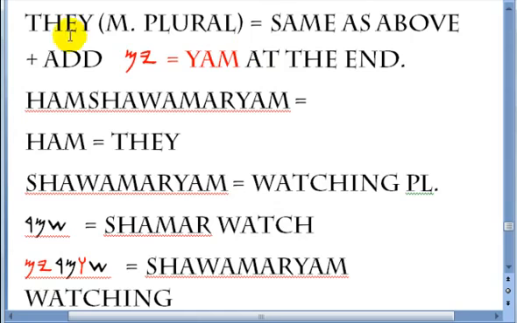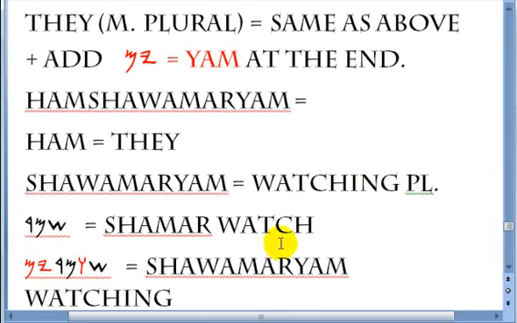All right, the next one is they, male plural. It's the same as above, meaning you add the wa between the first and the second letter, and you add a yum at the end. See, so it's pretty much repetitious. It's just a matter of putting the right words in the right place. So they, male plural, is hum shawamaryam. Hum is they. Shawamaryam is watching, plural, masculine.